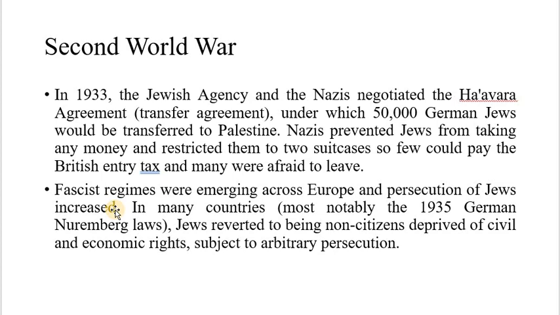Basically, from the German point of view, in 1933 the Jewish Agency negotiated with the Nazis the Haavara Agreement, the transfer agreement. A large number of Jews were settled in Germany, so they negotiated to go to Palestine. But what happened? The Nazis prevented it. If you wanted to go, you could go, but you were not allowed to take all the money and property you had.